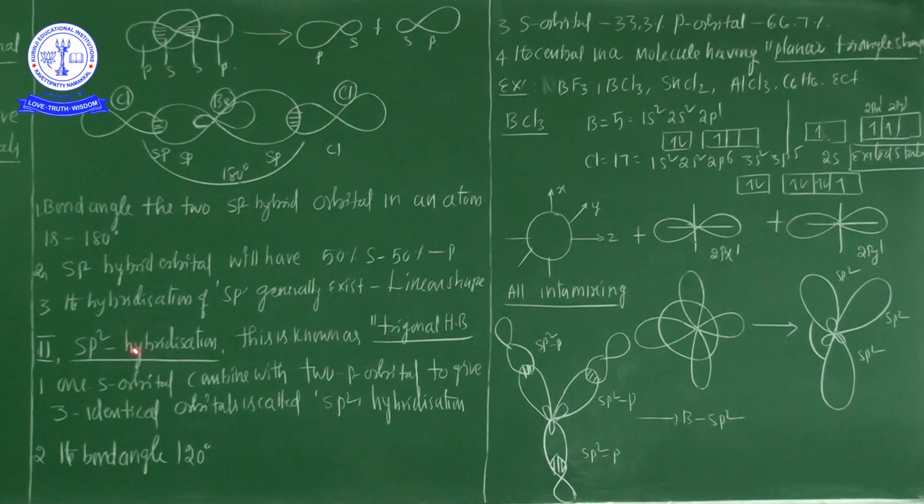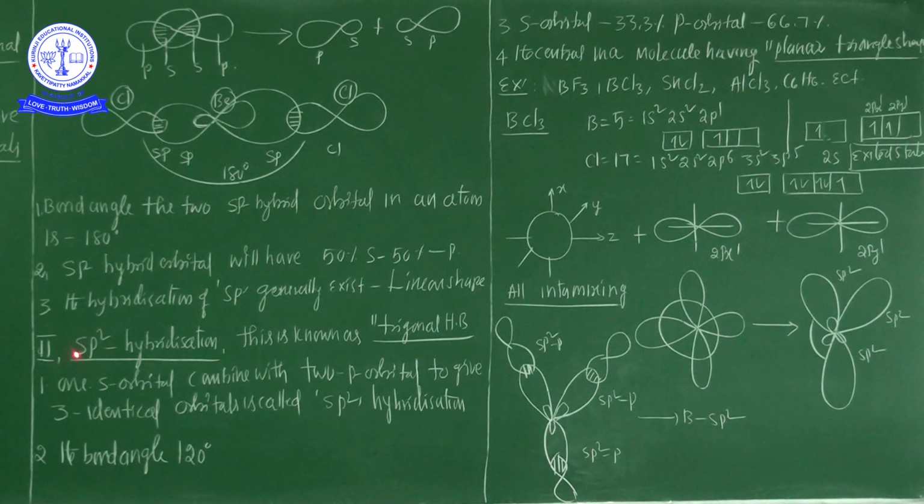sp2 hybridization. Here in sp2 hybridization, one s orbital and 2 p orbitals from the central atom are intermixing, then there are a total of 3 new hybrid orbitals formed. One s orbital and 2 p orbitals intermix, and there are 3 new sp2 hybrid orbitals formed. So now sp2 hybridization is known as trigonal hybridization. This is called trigonal hybridization.